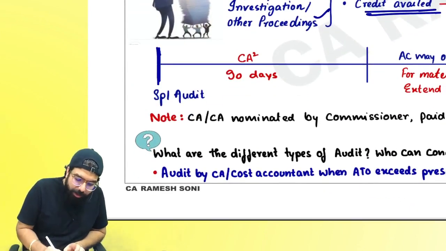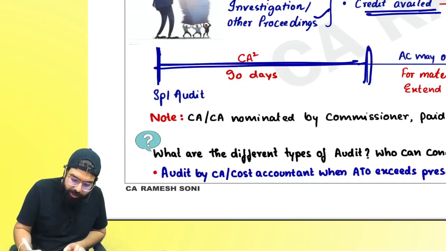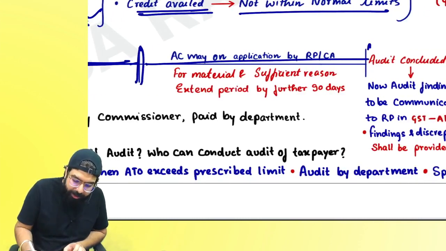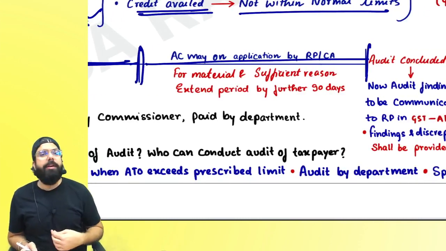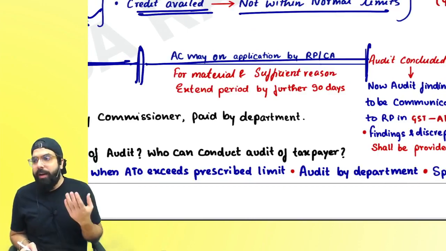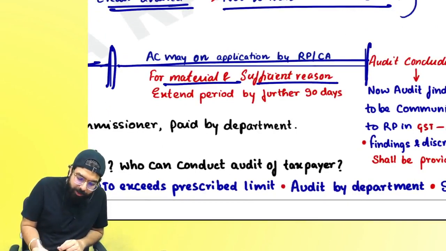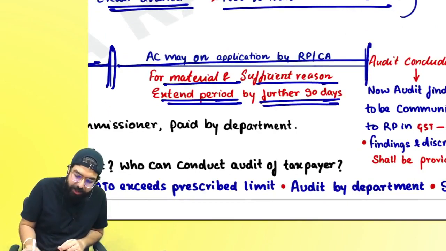Now, the chartered accountant or cost accountant will start the audit. Within how many days will he complete? 90 days. If he could not complete within 90 days, then the chartered accountant or the registered person will have to write to the assistant commissioner, and the assistant commissioner, for material or sufficient reason, can extend the time limit by a further 90 days.